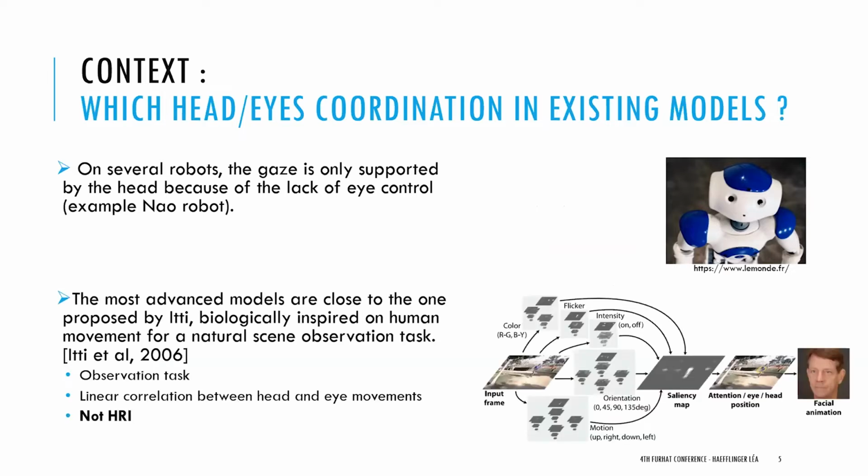For the most advanced models that are used, they are very close to the model proposed by Even, that is a biologically inspired model of human movement, but for a natural scene observation task. So it's not interaction. For this kind of task, he found a linear correlation between head and eye movements.